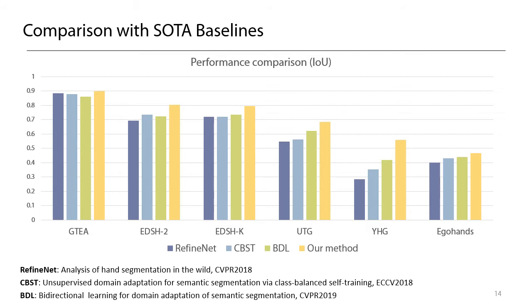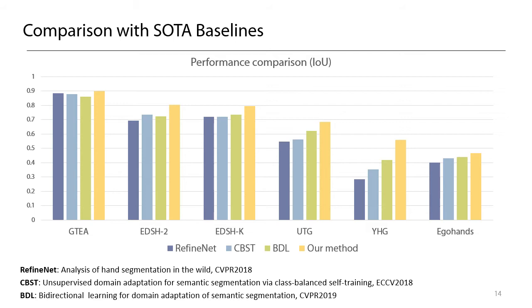This shows the performance comparison with the baseline hand segmentation model called RefineNet from CVPR 2018, and two other state-of-the-art domain adaptation methods for semantic segmentation. We used intersection over union as the evaluation metric.